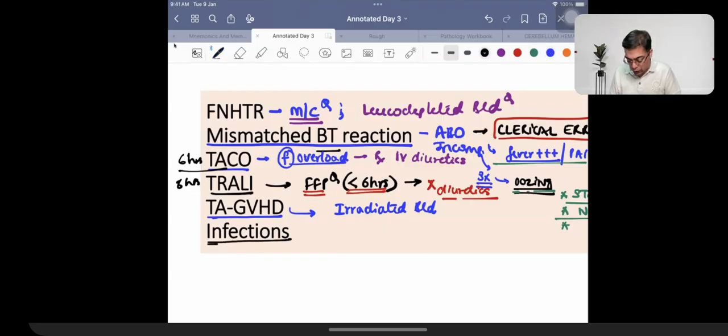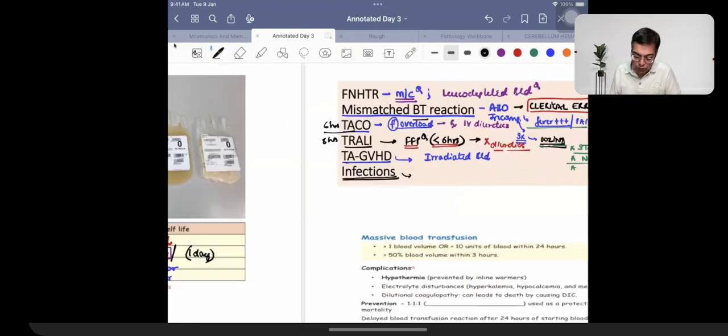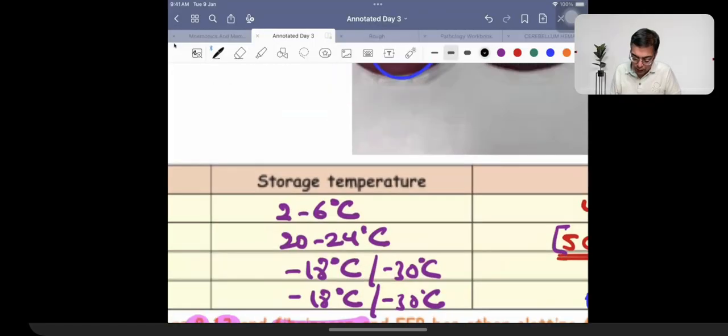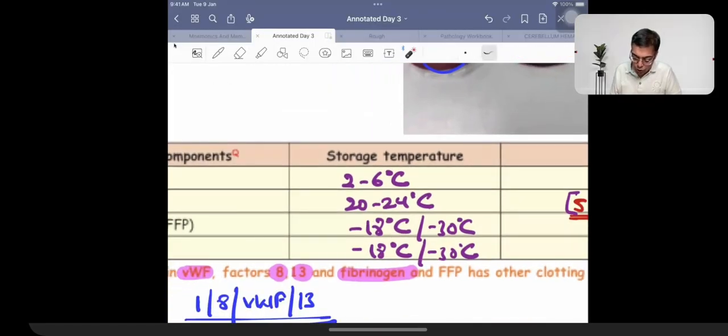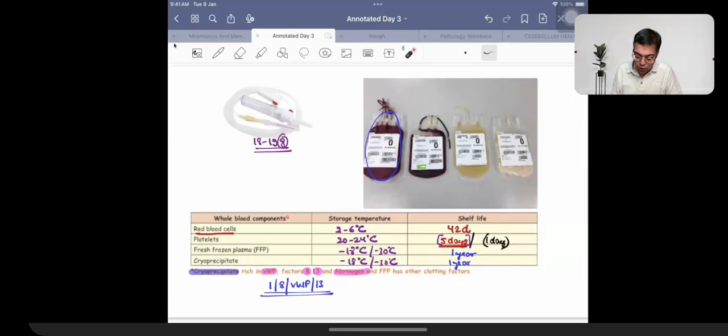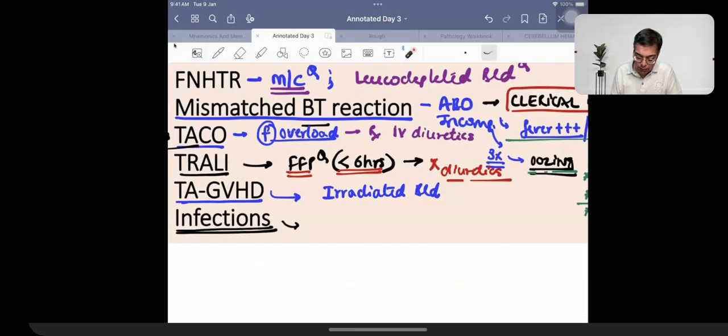Then we talk about infections. 2023's question, INICET. Which component of blood can be having maximum chances of transmission of infection? See the component which is going to be most favorable for growth of bacteria. 2 to 6 degree, 20 to 24 degree, -18. Which is most favorable? 20 to 24. That means chances of infections are maximum with platelets.